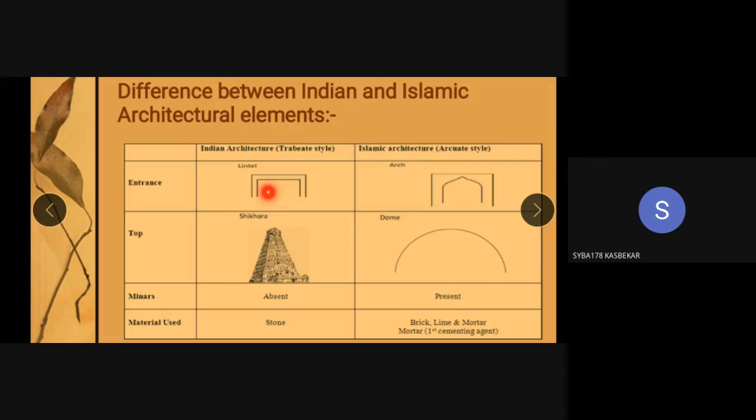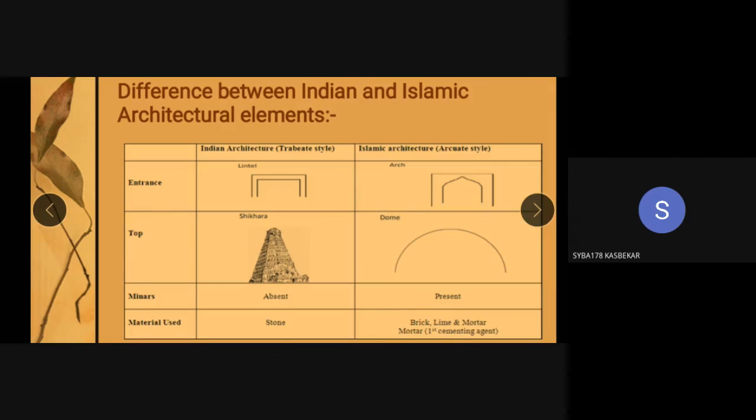In the entrance, you see in Hindu style, these are the lintels and these are the posts. So horizontal and vertical, only columns are used. These are called post and lintel. Posts are vertical columns, and lintel is basically a horizontal roof. And in Islamic architecture, there are prominent arches, pointed arches, which surmount the dome. This type of style is called Trabeate style, and this type of style is called arcuate style of architecture.